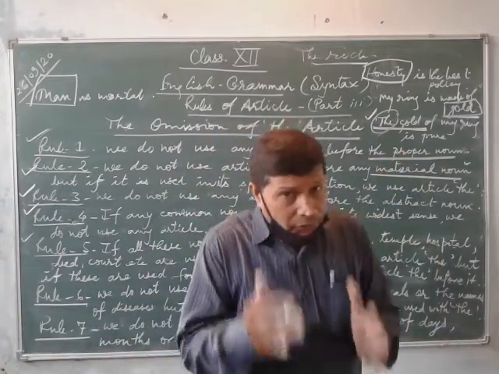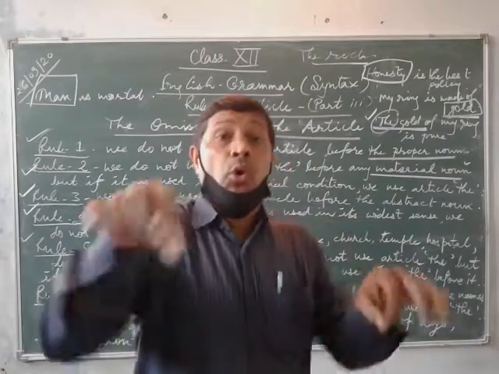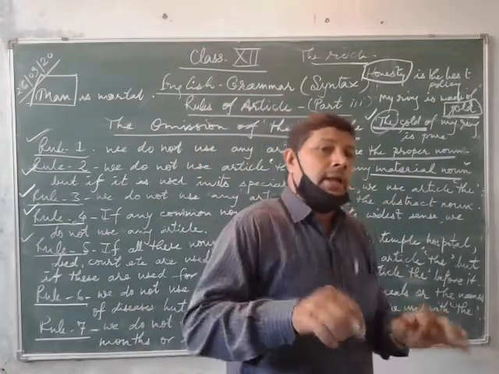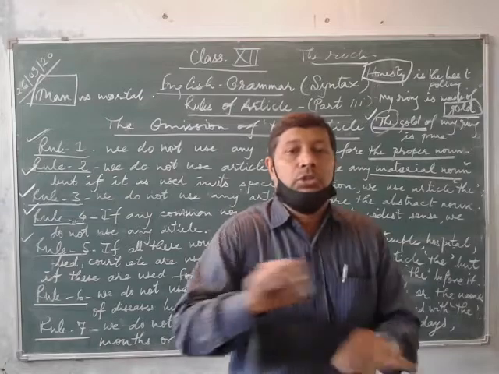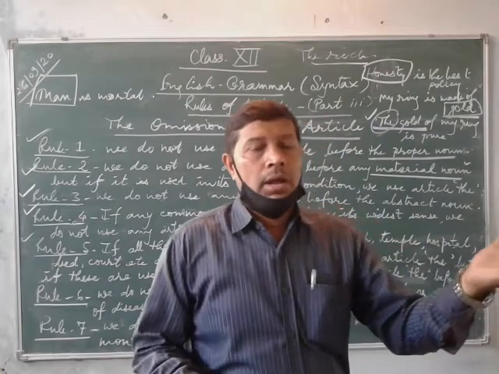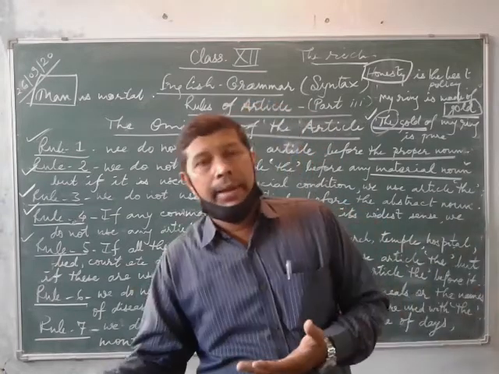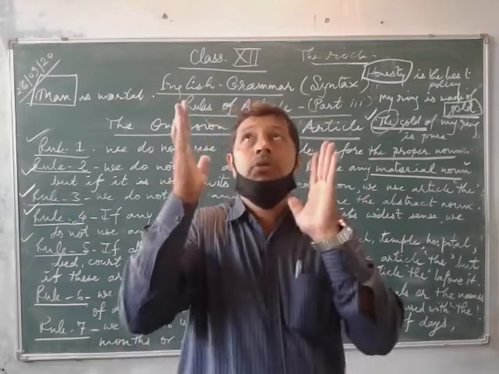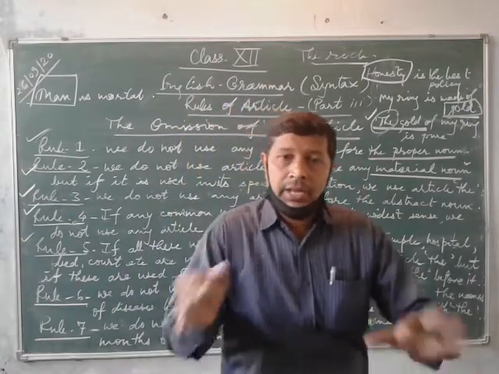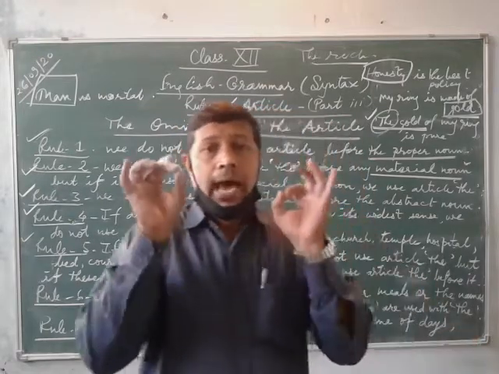He wants to fulfill his own object. That is why the article is not used. He is going to school. I am going to temple every day, for worship and praise of God. So in the same sentence, you cannot use any article.